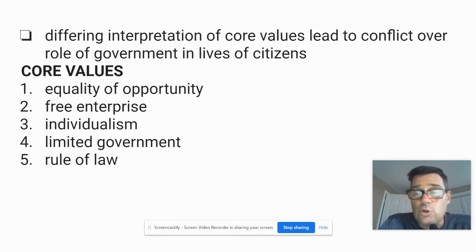All right, so we're going to look at those core principles. We're going to have 5 cards that go through that. I'm not going to do all 5 in this one lesson. We're going to go through equality of opportunity and free enterprise in this video, and then we'll have a second video that goes through individualism, limited government, and rule of law.